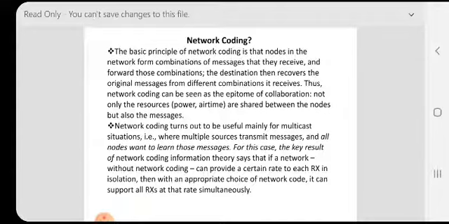For this case, the key result of network coding information theory says that if a network without network coding can provide a certain rate to each receiver in isolation, then with an appropriate choice of network code, it can support all receivers at that rate simultaneously.